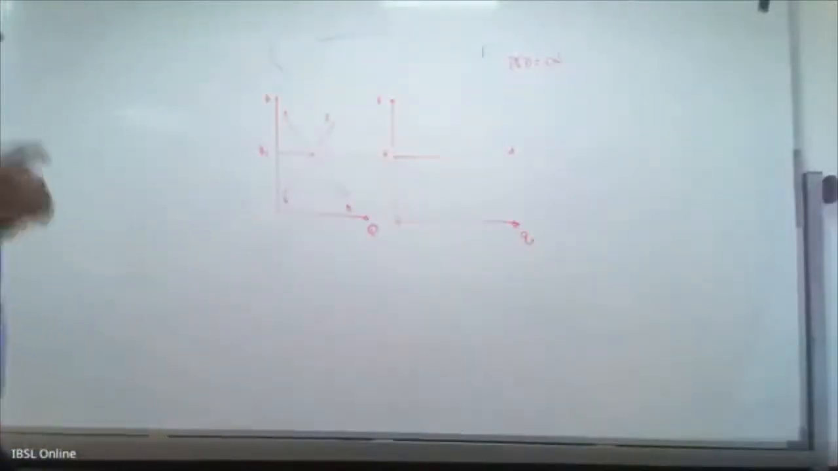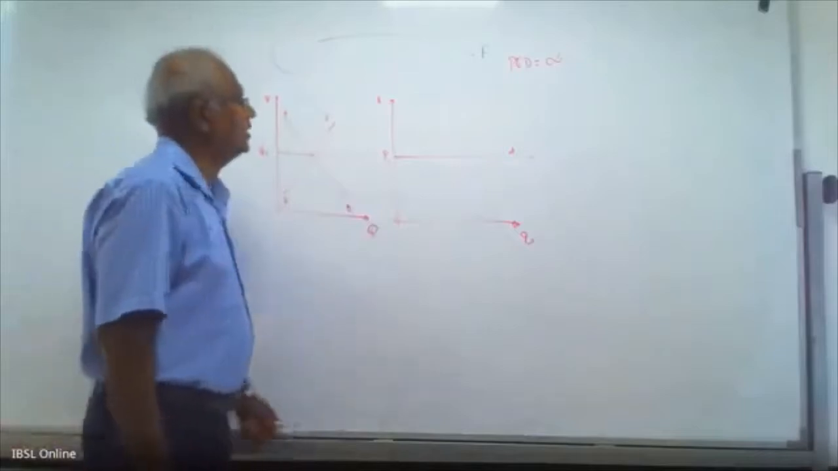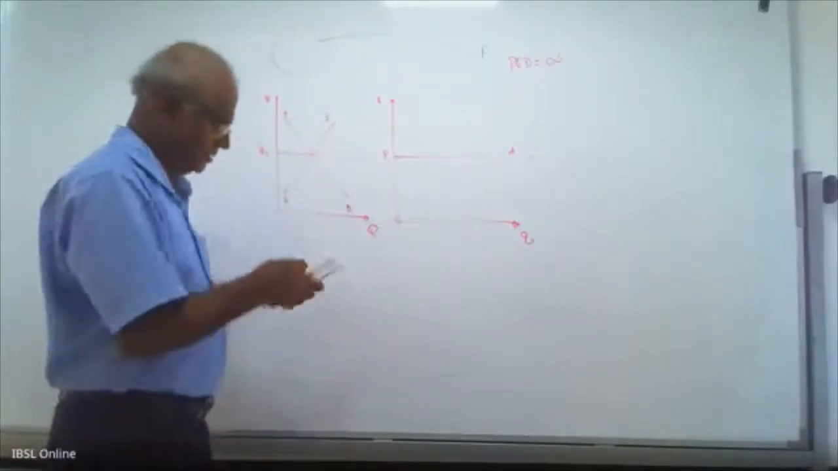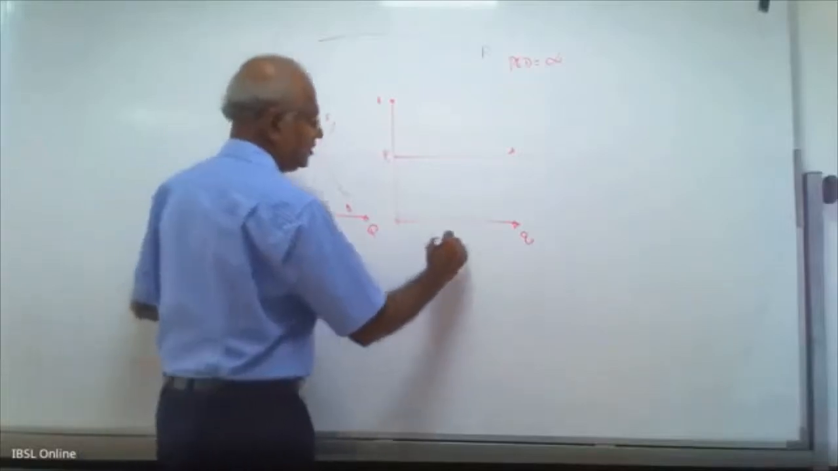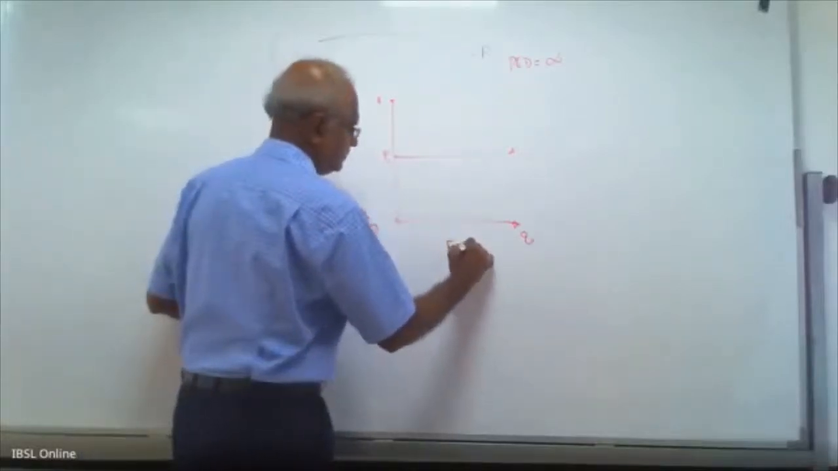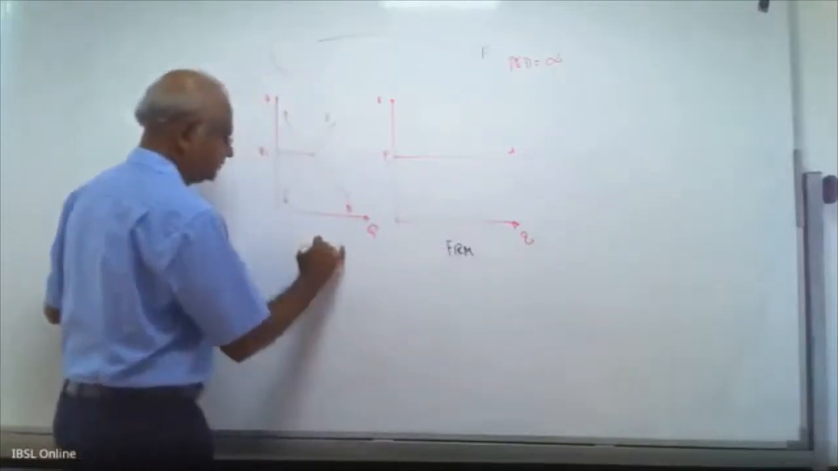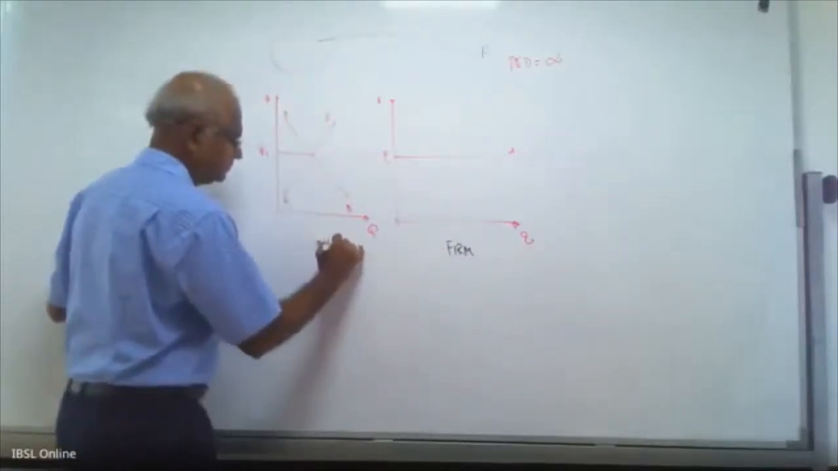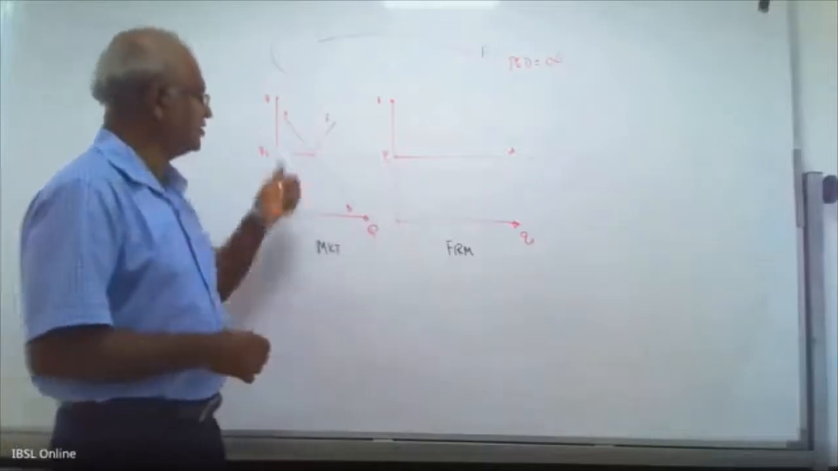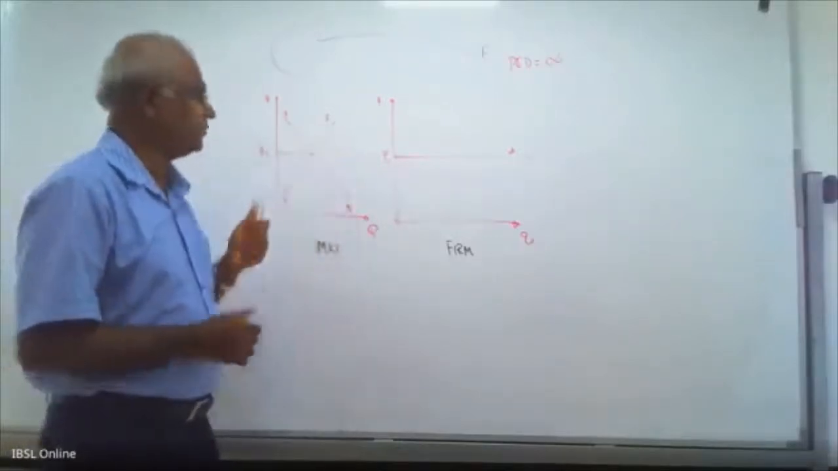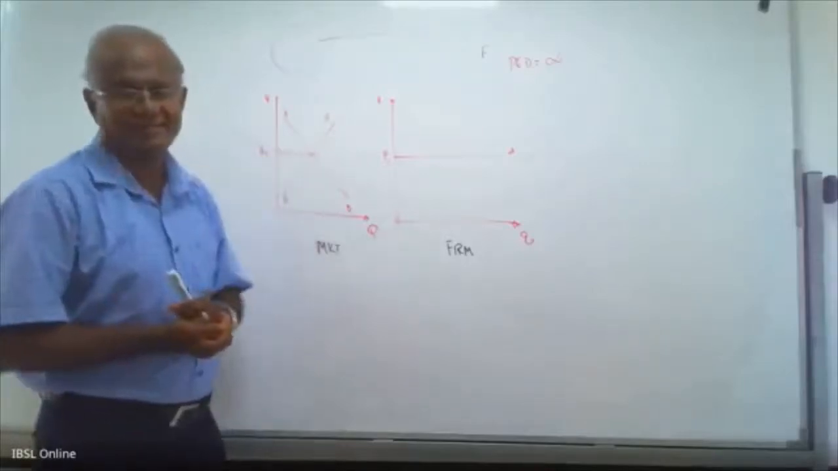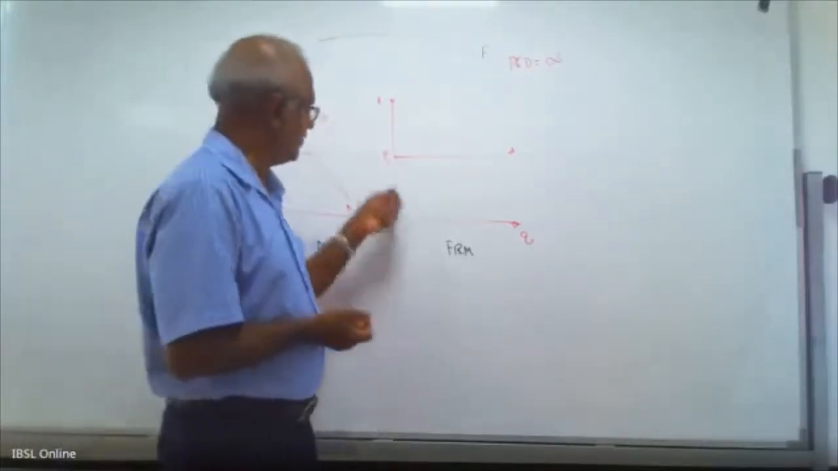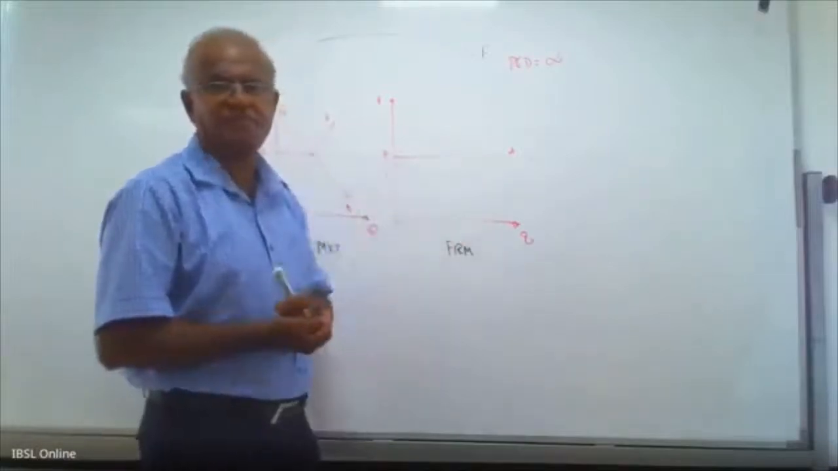Okay, now this is the diagram. This is the market demand curve, and this is the market. This is the firm. The market demand curve is downward sloping, the market supply curve is upward sloping. The interaction between these two determines the market price. The firm's demand curve: the firm takes this price, that's why we say the firm is a price taker.